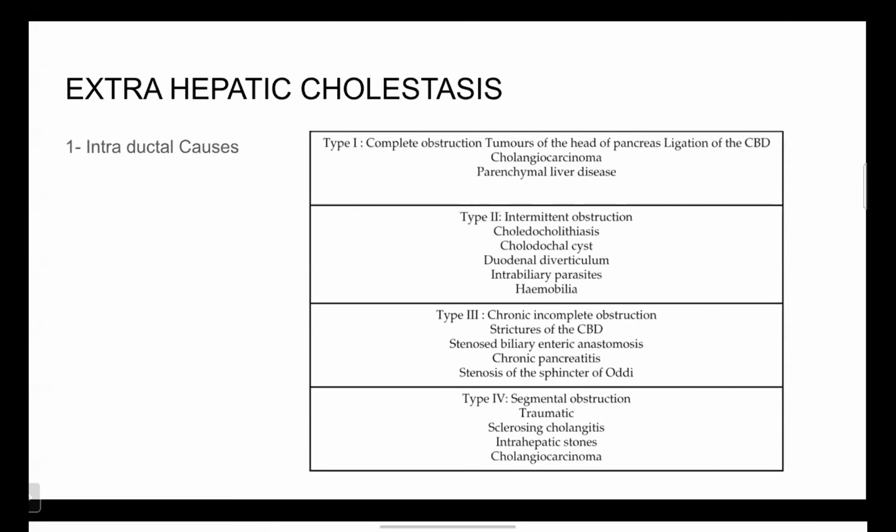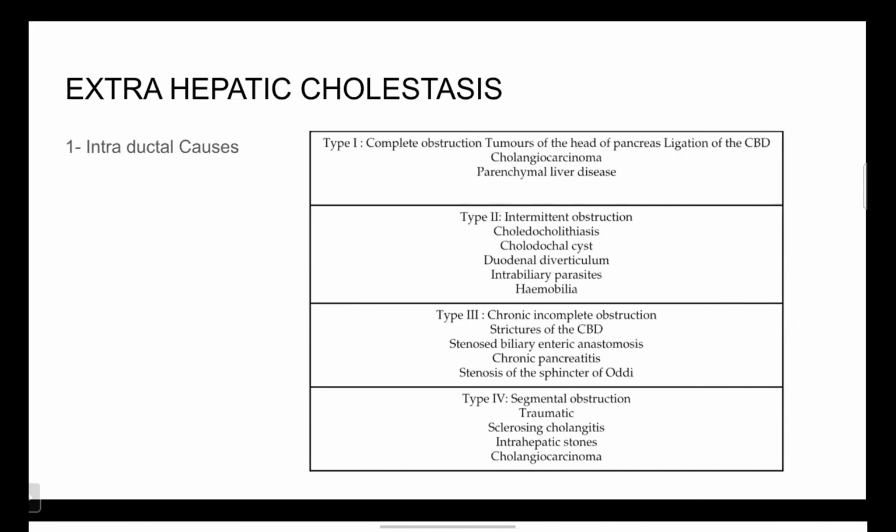These are getting overlapped, because if we say intraductal, a stricture in the CBD cannot be intraductal. This is luminal, and this is transmural. Chronic pancreatitis cannot be intraductal. Got my point? Again, you have mentioned the next part is CA pancreas. So intraductal causes may be intraluminal, like a CBD stone.